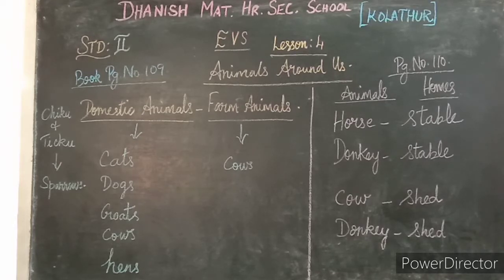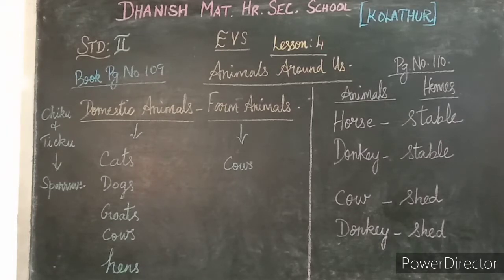Okay, children? Now we are moving on to lesson 4. That is unit 4, animals around us. Today we are going to see animals around us. Book page number 109. You have seen lots of animals, that is domestic animals you have seen, right? So, in this lesson, we are going to see about animals and their homes, domestic and wild animals, and young ones of animals.